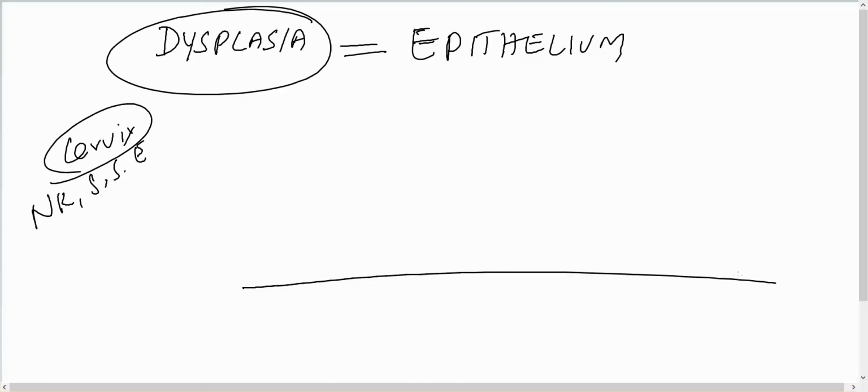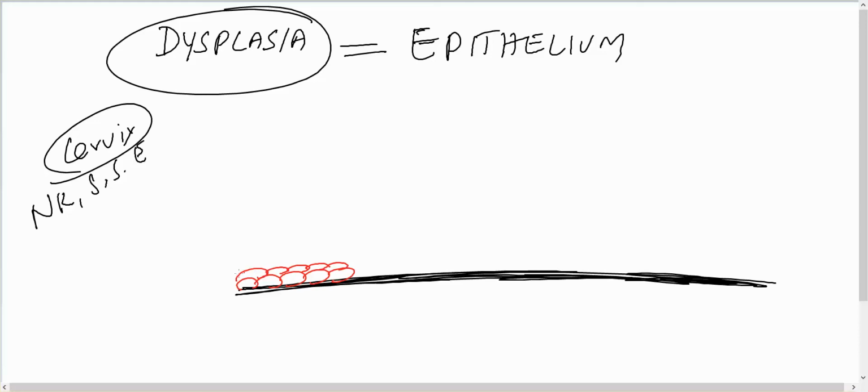So this is the basement membrane, and I am going to draw the basal cells. Then we have a group of cells. These basal cells divide and form another group of cells, called intermediate cells. Then they form superficial cells. The basal cells, as I said earlier, have a large nucleus compared with the other cells because they are the dividing cells.